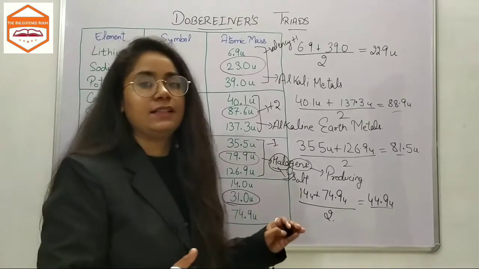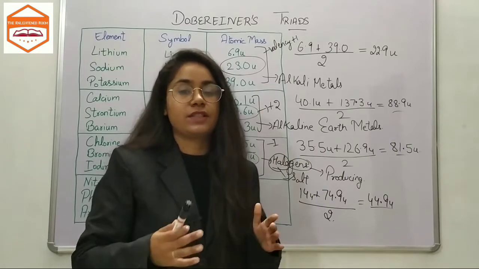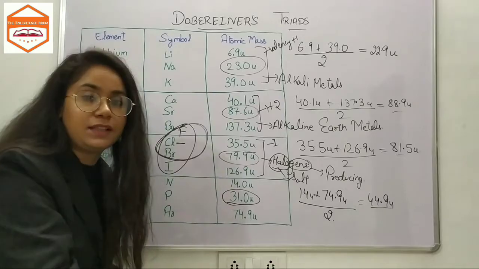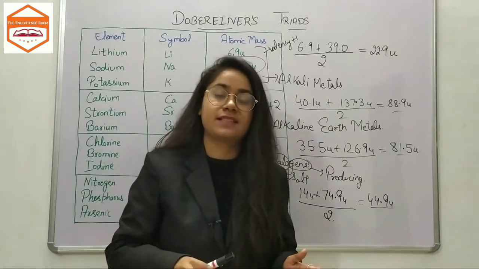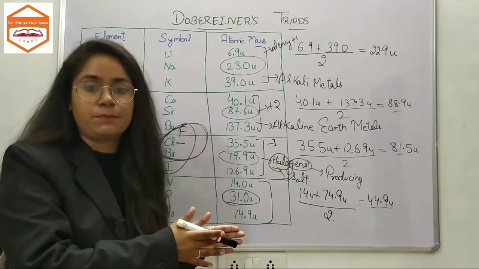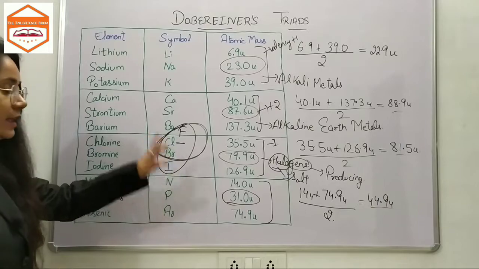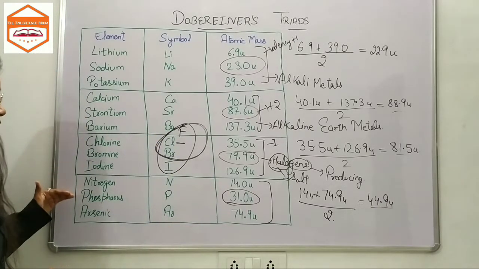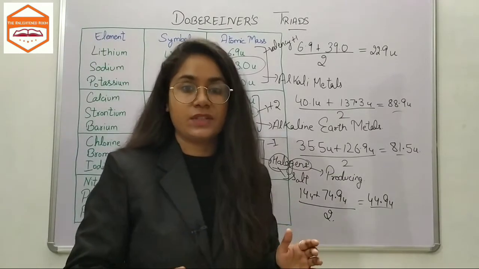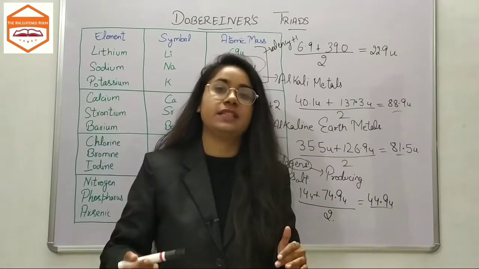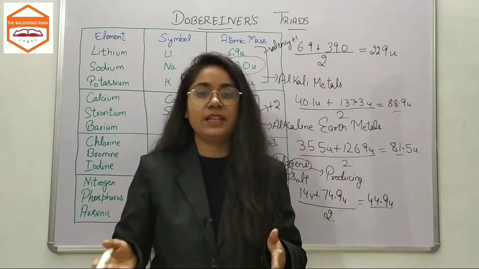This contradicted his theory, and it was not applicable to the newer elements. It was not applicable when we go down the table and study them. So these were the limitations of Dobereiner's triads. In spite of the resemblance of chemical properties, these triads were not applicable. You can take the examples of fluorine, chlorine, bromine, and nitrogen, phosphorus, arsenic. The formula he gave was not applicable when we go down the table and calculate, which made his theory a failure.